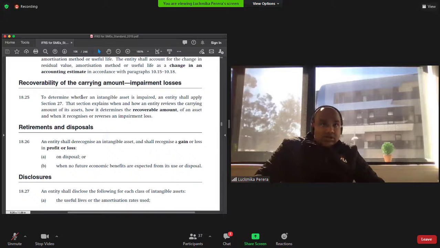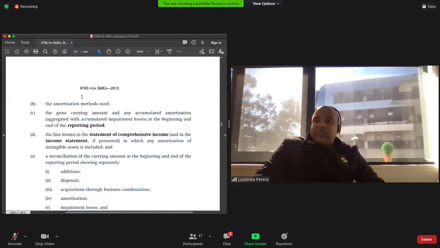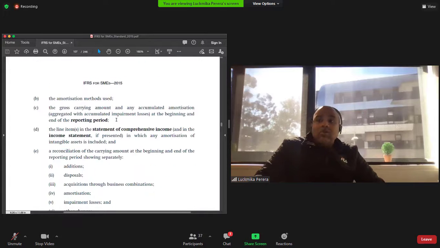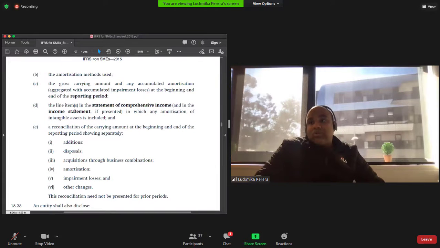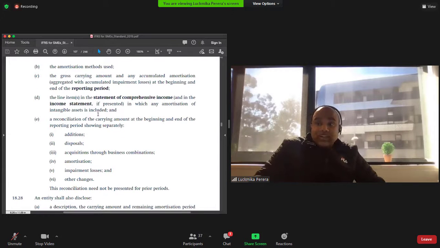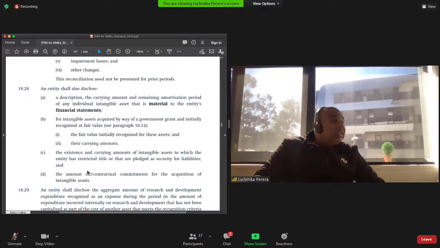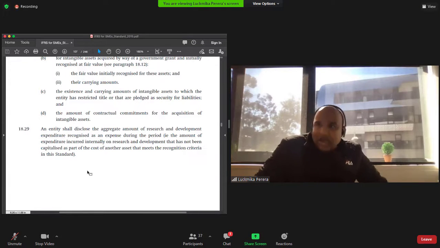Also, you need to make continuous disclosures in the report when you're doing this. There are a number of items that you need to disclose: amortization method used, the useful life, the gross carrying amount, the statement. There are some items that need to go into comprehensive income. You need to talk about the reconciliation of carrying amounts at the beginning and end of the reporting period, showing separately the additions, disposals, acquisitions, and so forth. So these show the list of things that you need to disclose overall. Again, you just need to go through it. This is not a pure accounting course, so we don't need to be thorough with all this, but you need to read this and understand parts of it.